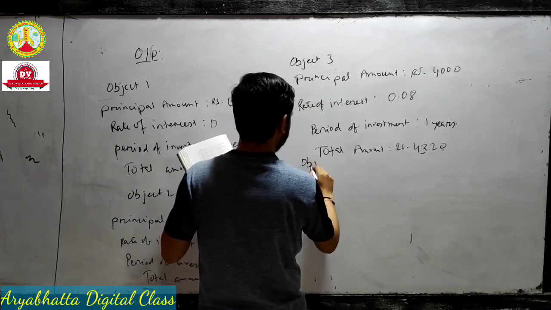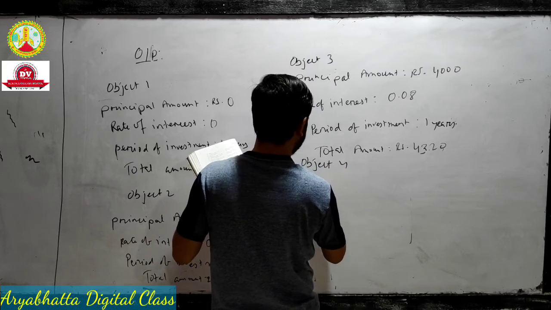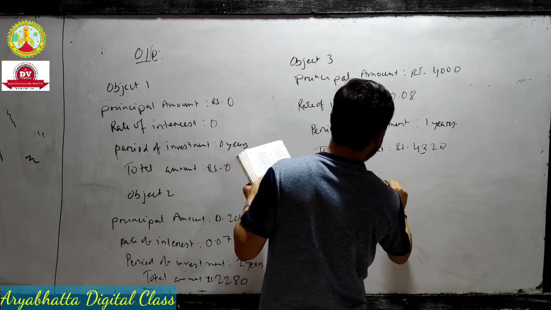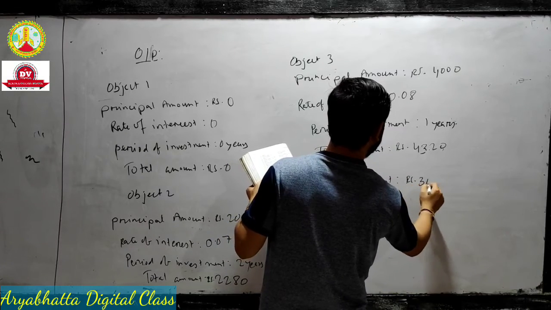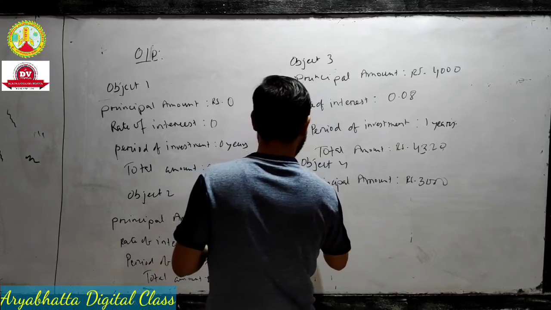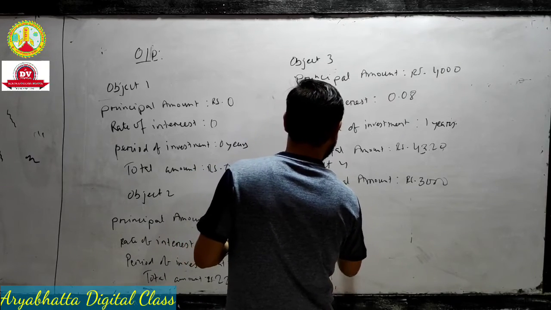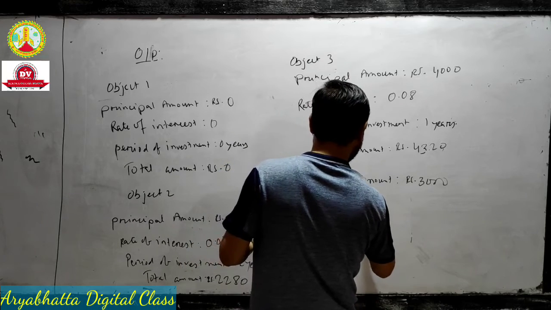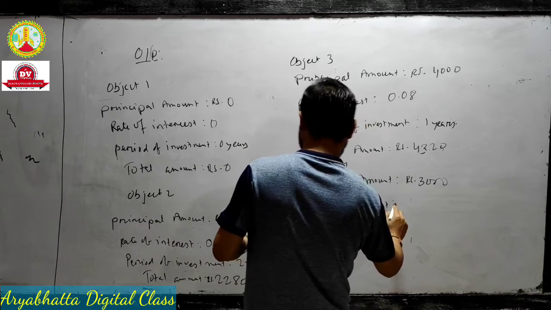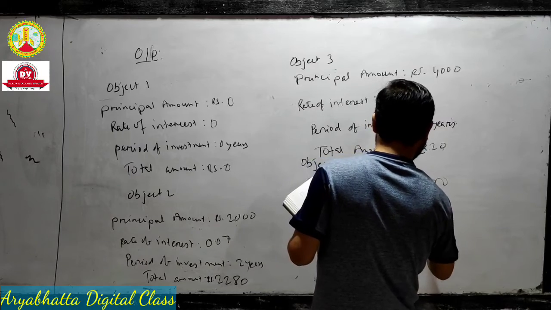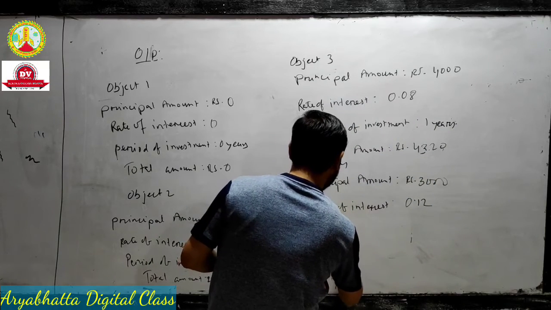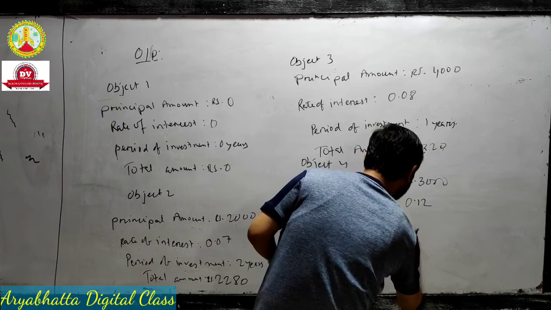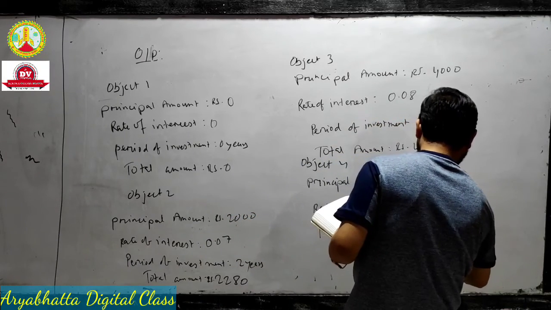The last one is object 4. Principal amount rupees is 3000. Rate of interest we take 12%, means 0.12, and the period of investment we write in the constructor part, the last constructor, 2 years.